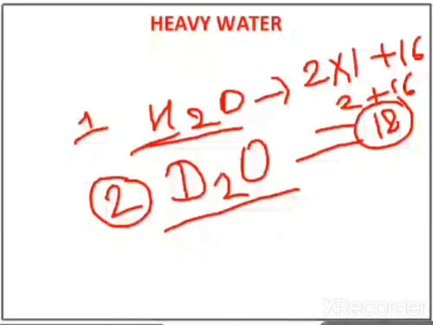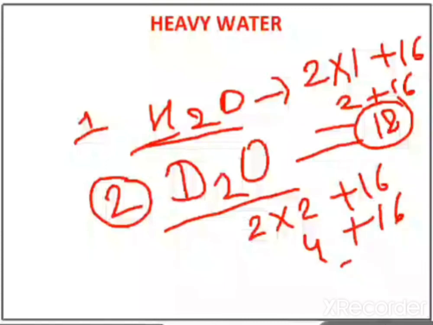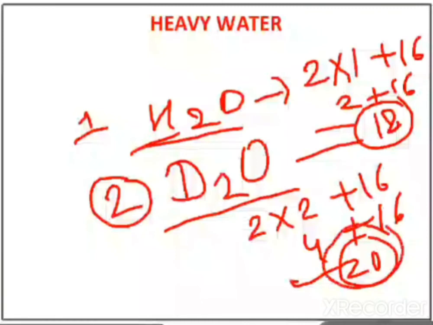In the case of D2O, the number of deuterium is 2, and the mass of deuterium is 2, so 4 plus 16, total 20. So the molecular mass of this water is more than normal water, so it is heavier than normal water. So what is heavy water?